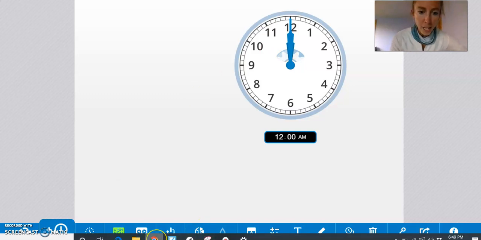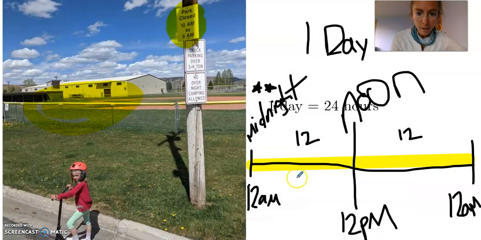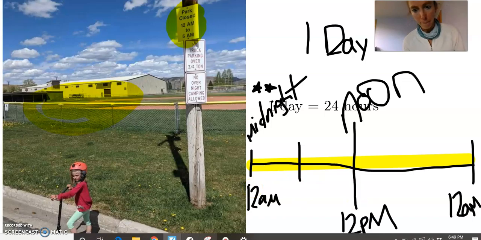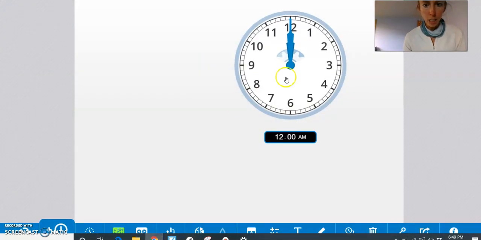So, wow, we have a lot of time in a day, right? We have a lot of time to get stuff done. So let's write some more things on our line. I'm going to cut this in half. Say, well, what's halfway between 12 a.m. and 12 p.m.? Well, it's kind of nice to look at a clock to figure this out.